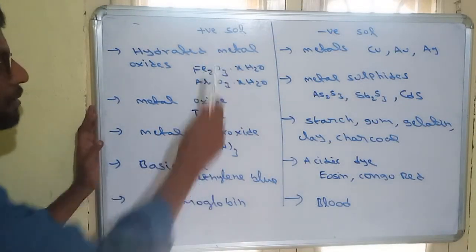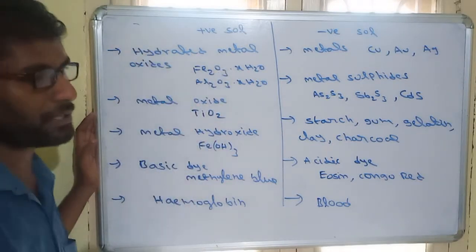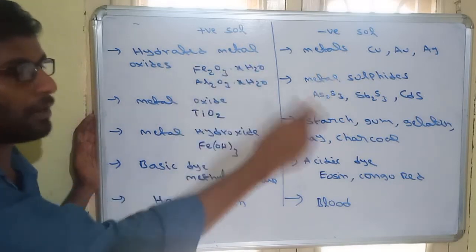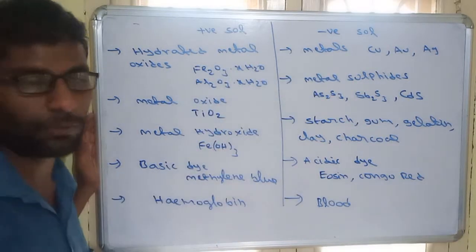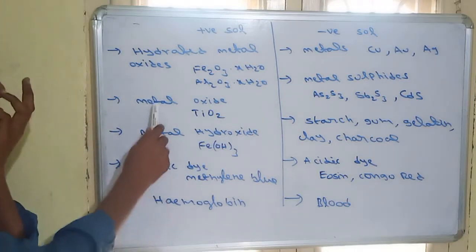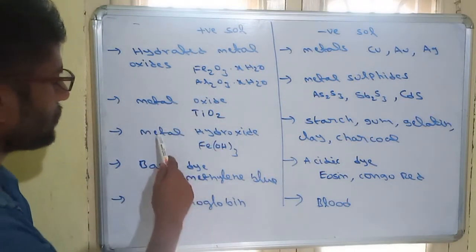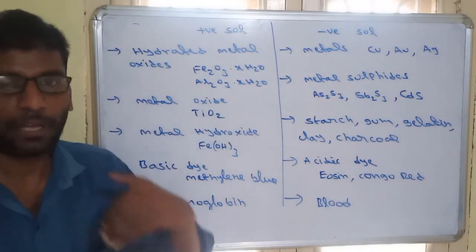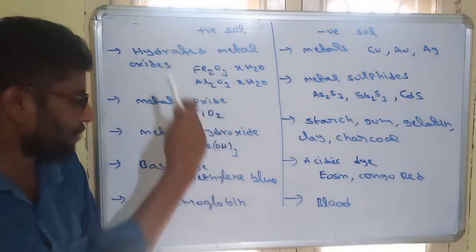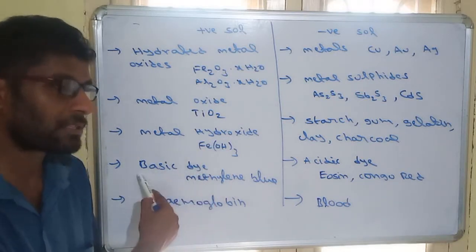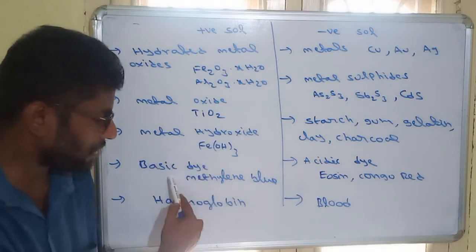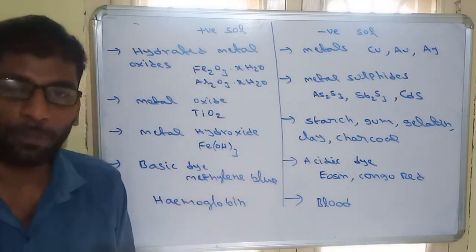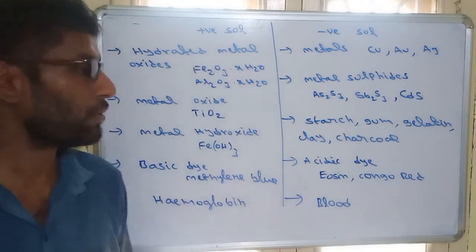Positive colloids, example: hydrated metal oxides. Whenever a metal oxide along with hydrated molecules is there, hydrated metal oxide, example rust, Fe2O3.xH2O, Al2O3.xH2O. Also metal oxides, also metal hydroxides. All metal hydroxides, metal oxides, hydrated metal oxides are positive colloids. Another is the basic dyes. Dye means color. Basic dyes, for example methylene blue, are positive colloids. Another one is hemoglobin. Hemoglobin is also a positive colloid.